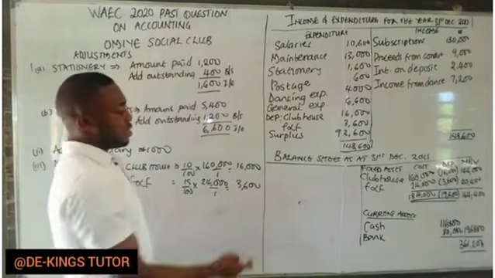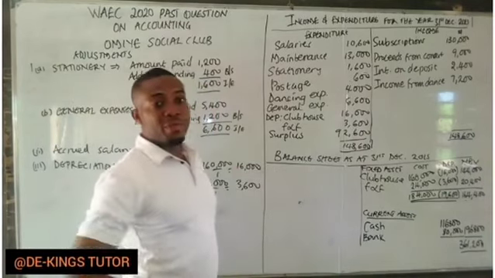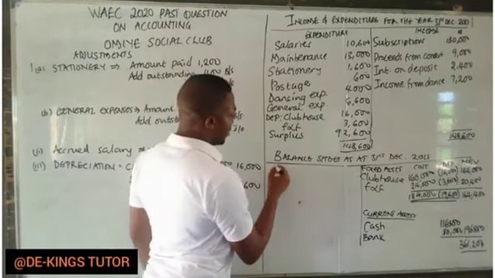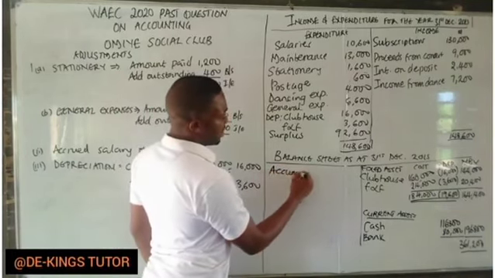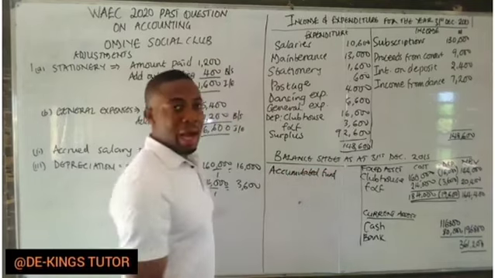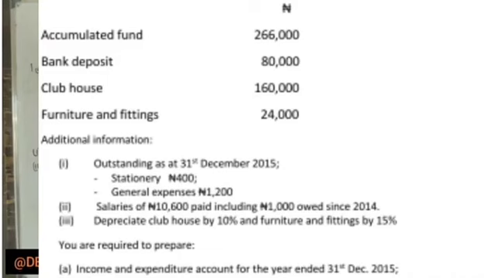The next one is what's at the left hand side. If it's a profit venture, what will be here is the capital. But in a non-profit, it is what we call accumulated fund, and it was given in the question. The amount there is 266,000.